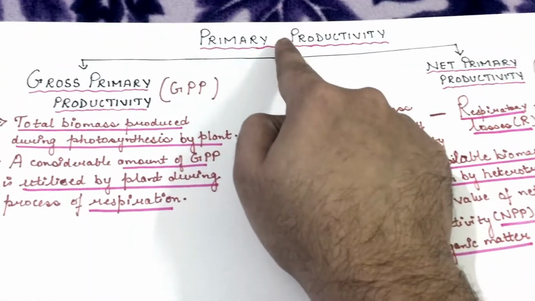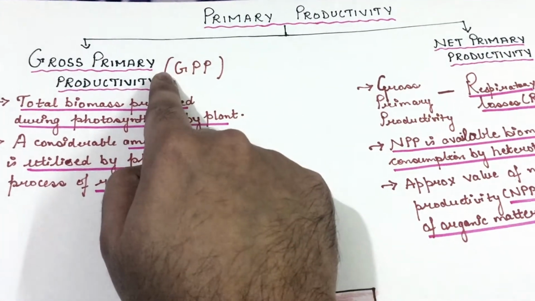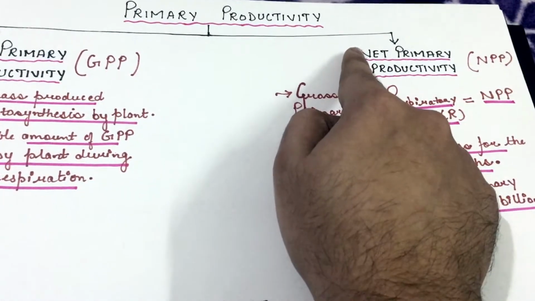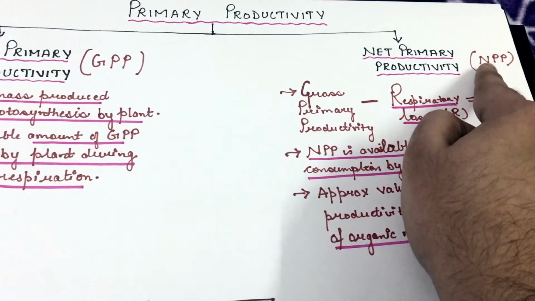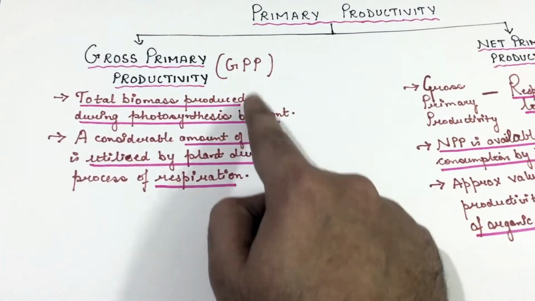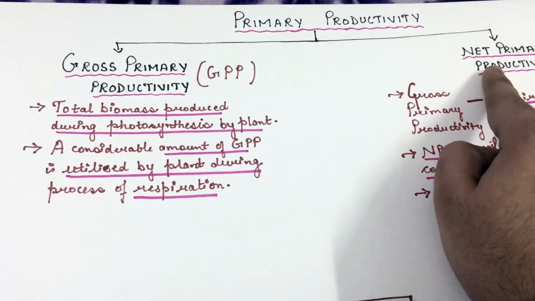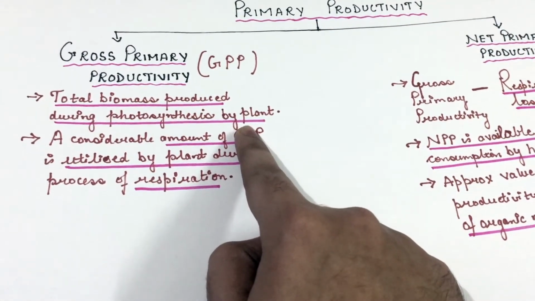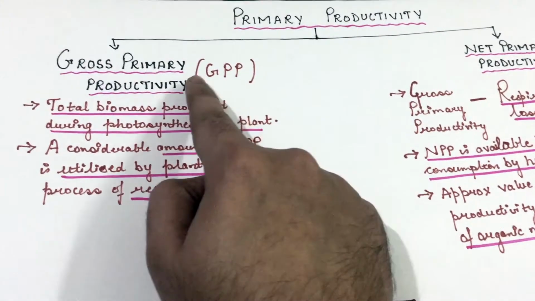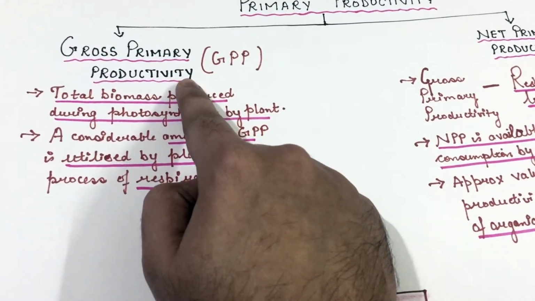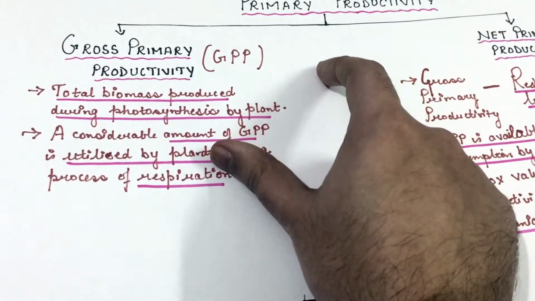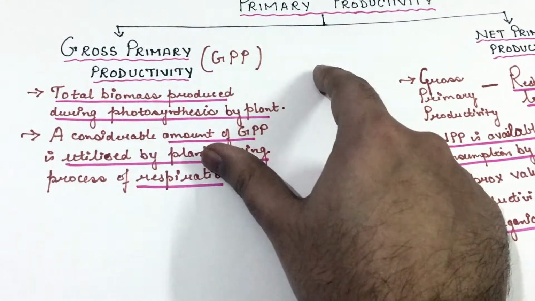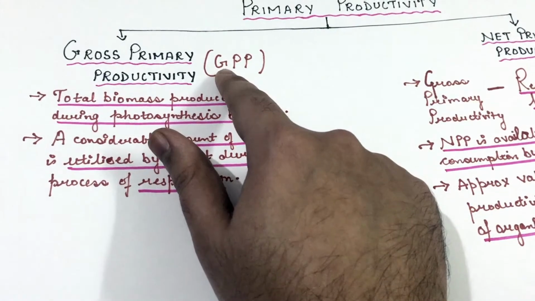Now, primary productivity is further of two types, gross primary productivity, that is GPP, and net primary productivity, that is NPP. So, what is the difference between gross and net primary productivity? The total biomass produced by the plant during photosynthesis is called gross primary productivity. So, the total amount of biomass that will be produced during photosynthesis by the plants would be gross primary productivity.